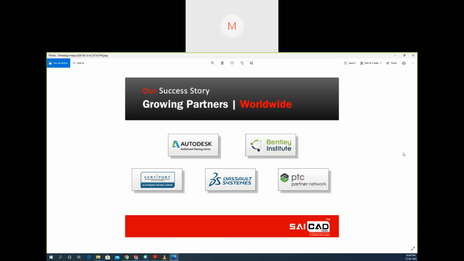So we are an authorized training partner. Then you can see a logo for Certiport. Certiport is an authorized testing center. Certification exams of companies are conducted at Certiport. So our centers are an authorized testing center as well. So students can learn authorized software from our centers, and also take the certification exam at our center. So this is a brief profile. Let us go to the next slide.